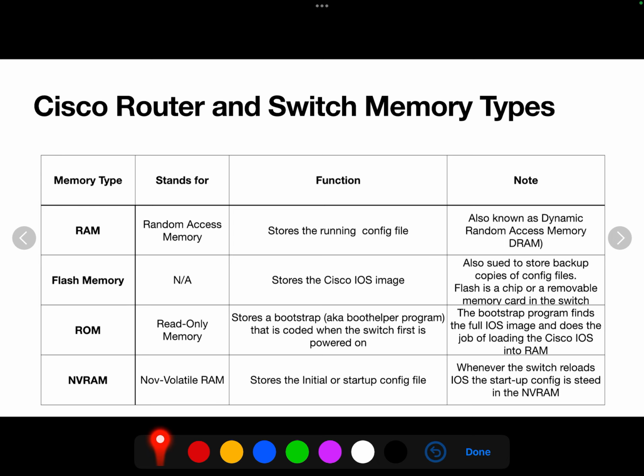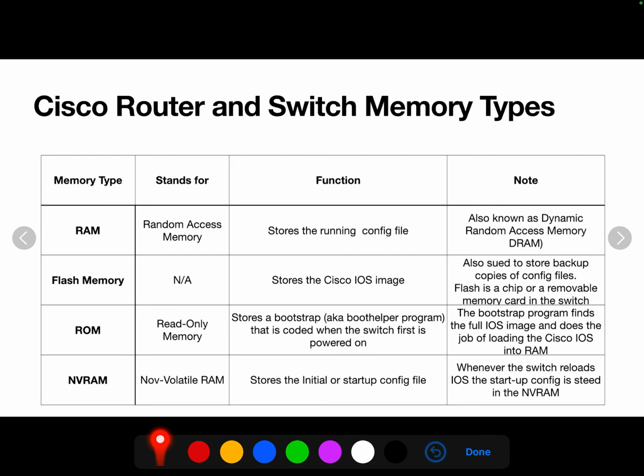Non-volatile RAM stores our startup config file. So it's very important that when we're doing configuration on our running config, we use a command called copy running-config startup-config. Running-config and startup-config are each one word. This saves our running configuration into the startup configuration.